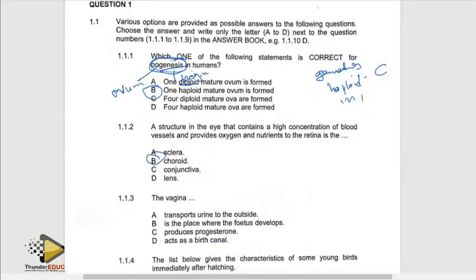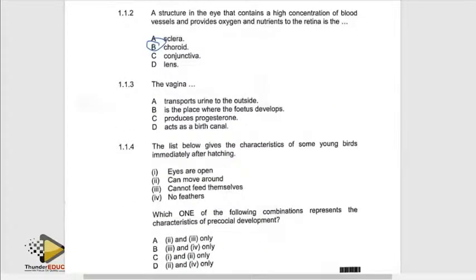Then we go to another question, which is on the vagina. Does the vagina transport urine to the outside? No, because the outlet of the urine in the female is just next to the vagina, on the outside.